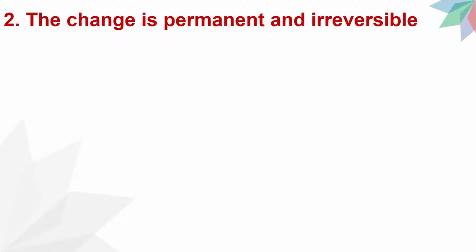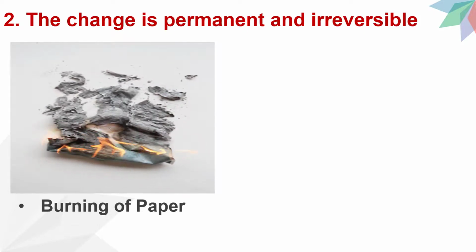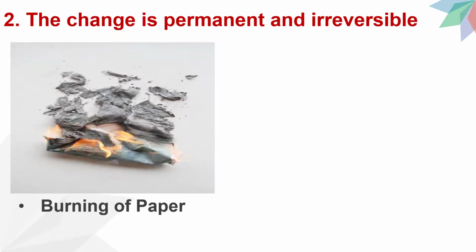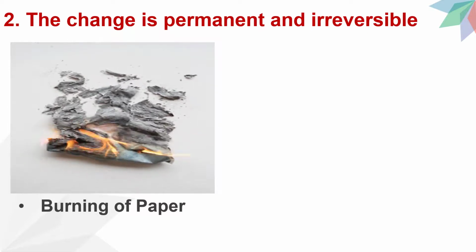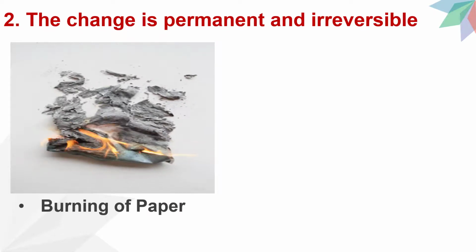Our next characteristic is that the change is permanent and irreversible. Example 1: burning of paper. When a piece of paper is burnt, a new substance, ash, is produced. Even when the burning is stopped, the ash cannot be changed back into paper. This shows that the formation of ash from the paper is a permanent and irreversible change.